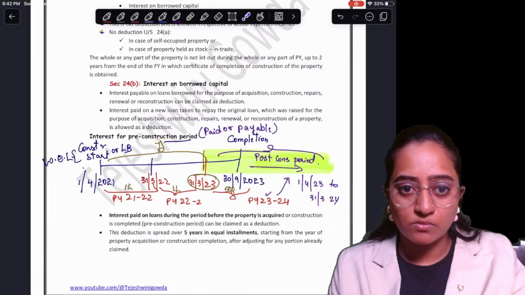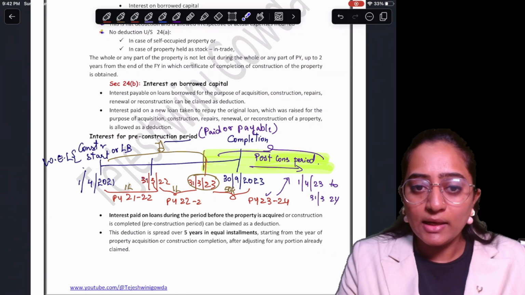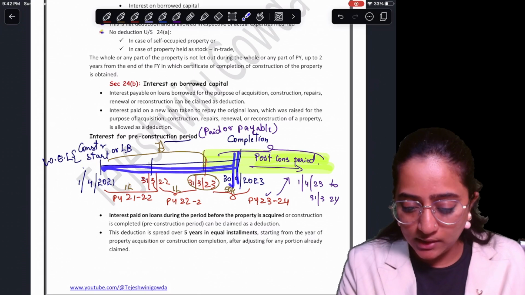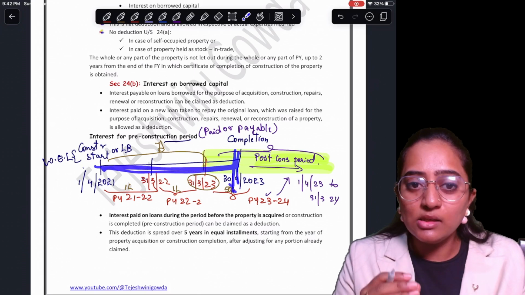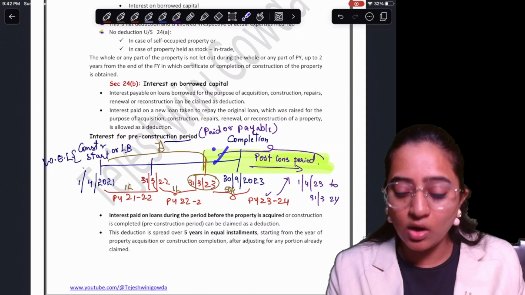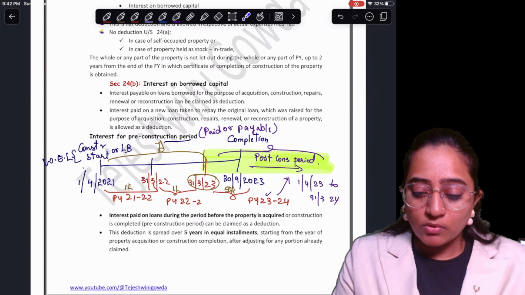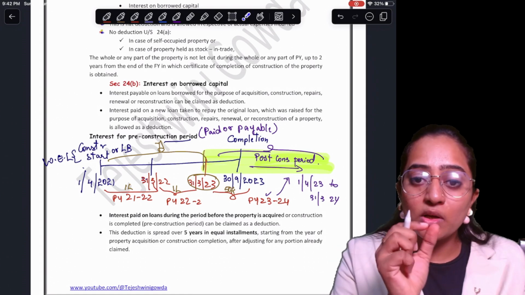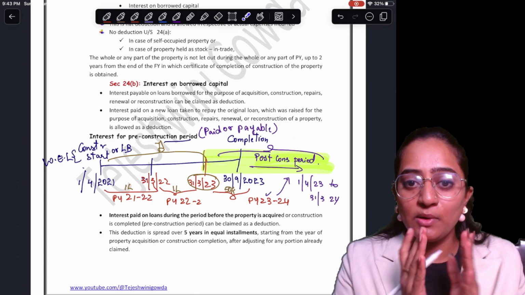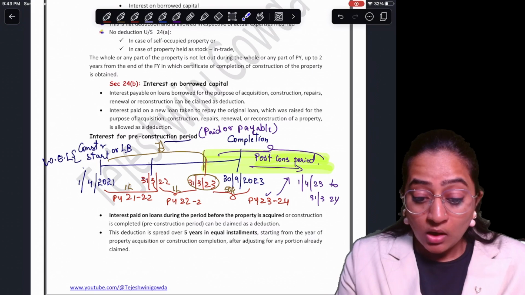That will be the pre-construction period. Correct? Now, regarding the pre-construction period, there is a small point that you need to consider with regard to the Income Tax Act 1961. The Income Tax Act states that the pre-construction period interest you are going to consider is interest, people, not the principal payment. It is going to be interest only.